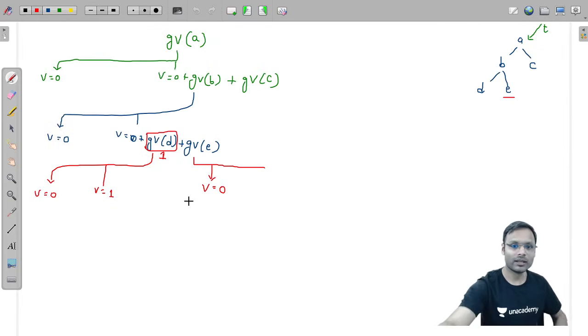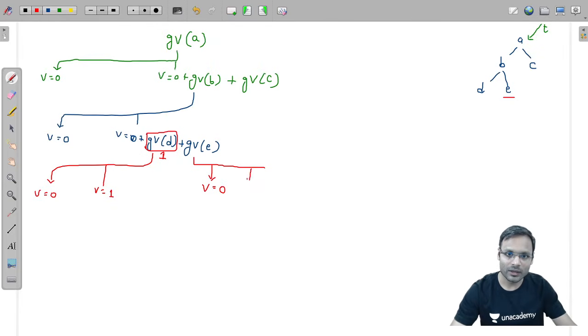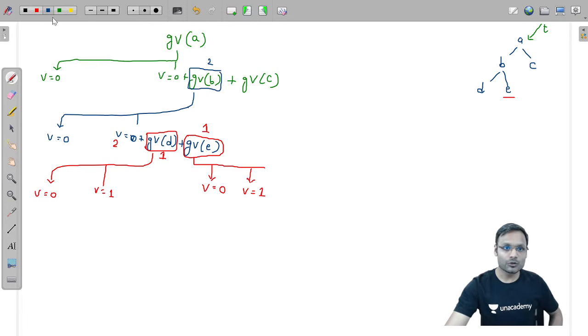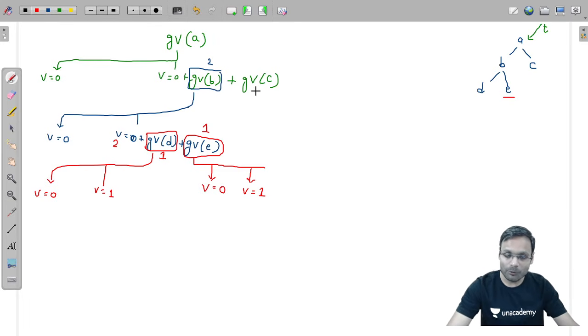Then value is equal to 1. I will set value is equal to 1 and return value, which means get value for E will return 1. So this value becomes 1 plus 1, 2, and from here you will return value 2. Get value for B has returned value 2. Now for get value C, if you are calling for C, T pointer points to this particular node C.